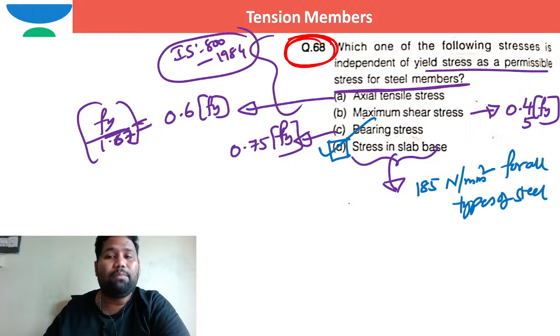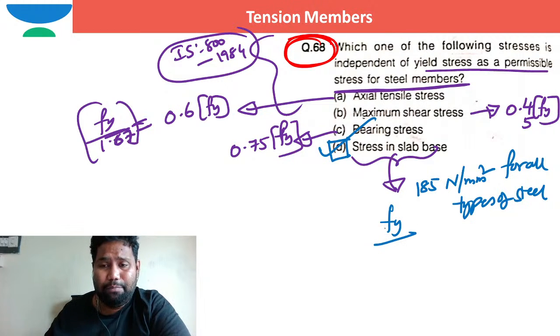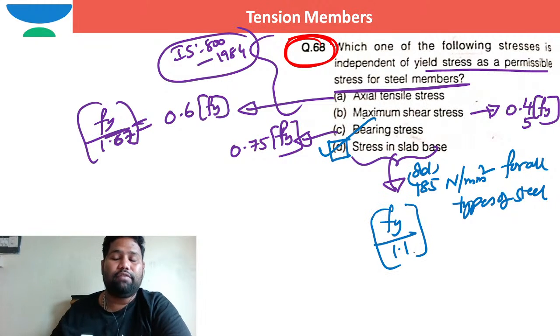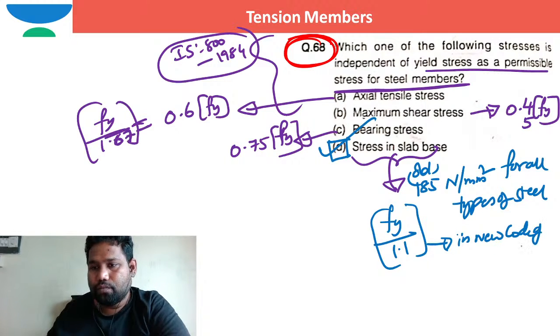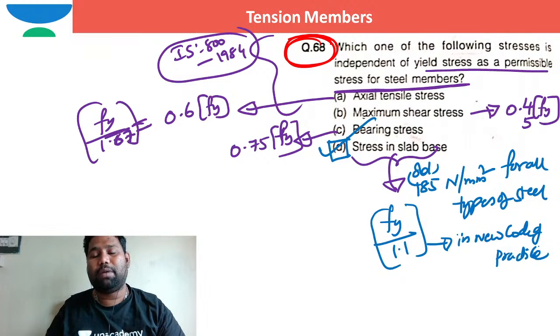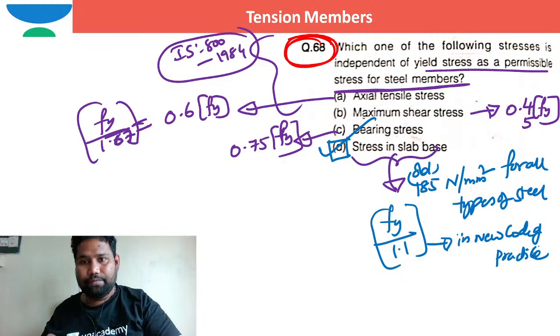In new code of practice, stress in slab base is taken as Fy by 1.1. In new code of practice, no answer will match with these options, but in case of old code of practice, as per working stress method, we can say this option D is the correct one, right?